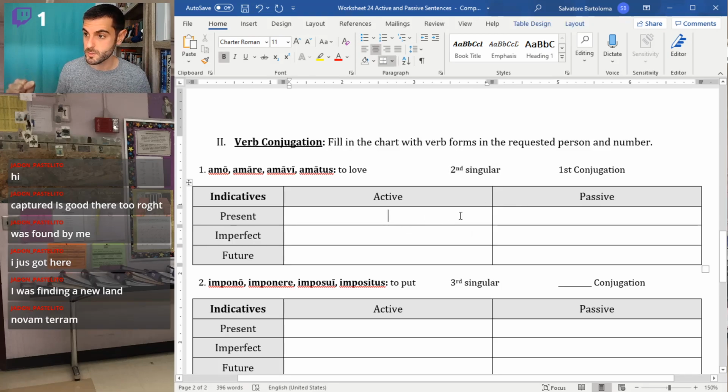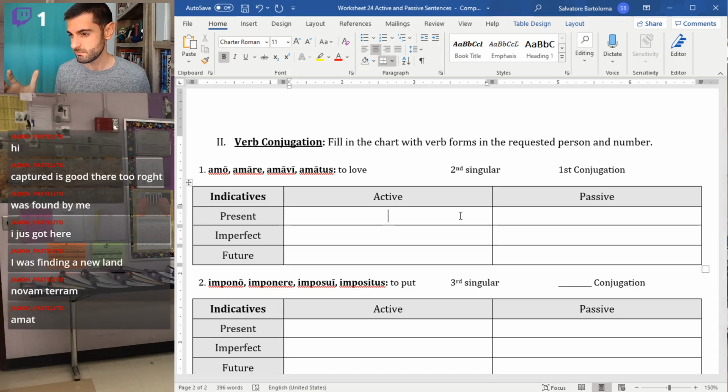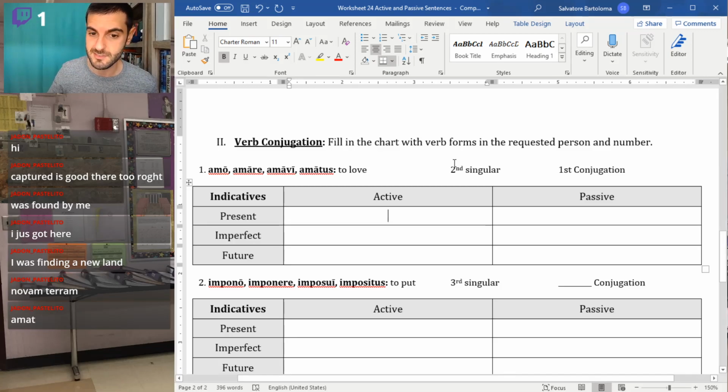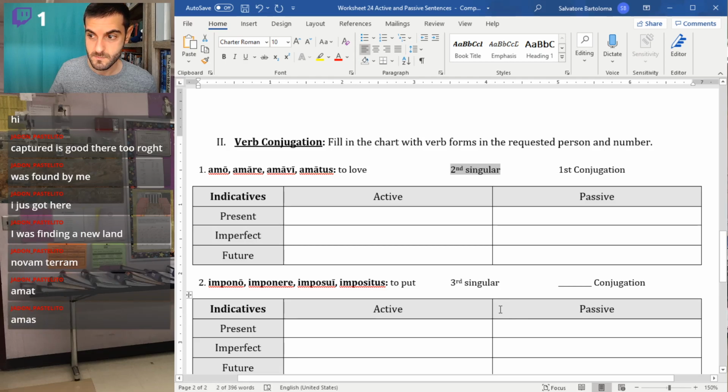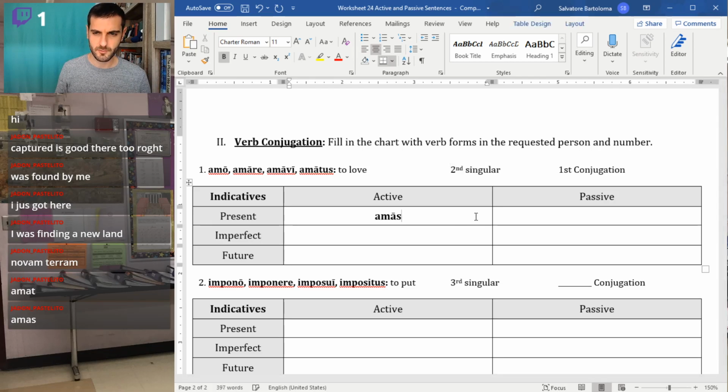I'm going to speed through these just because we have about 9 minutes. Jaden, just make sure that you read this carefully because it's second person singular, not third person singular. Hopefully I didn't mess up the different versions of the doc.